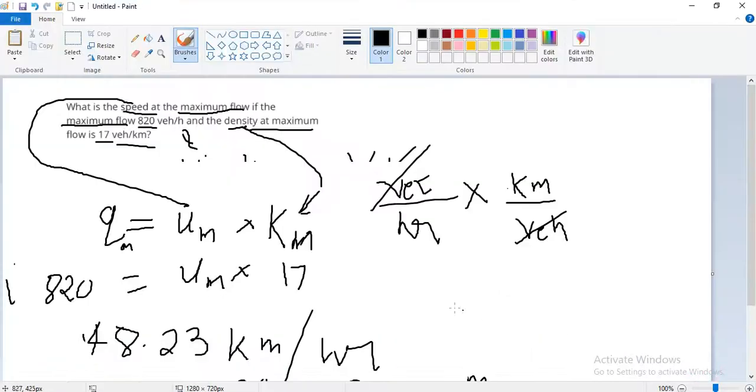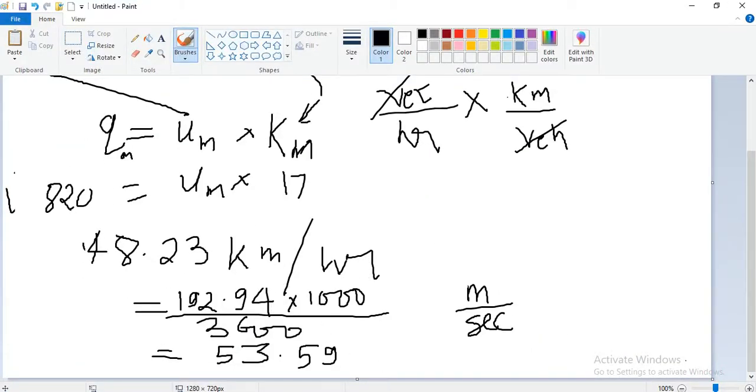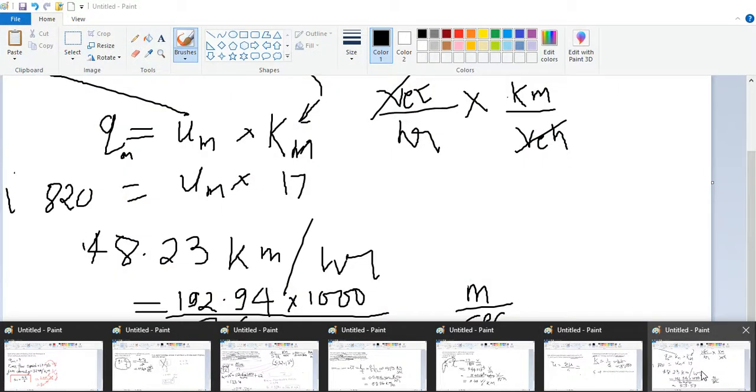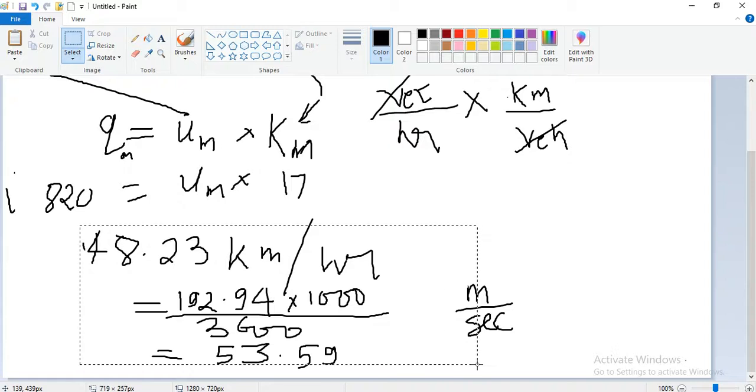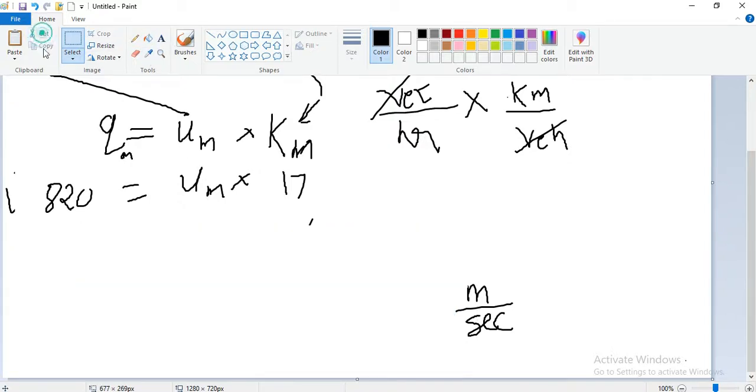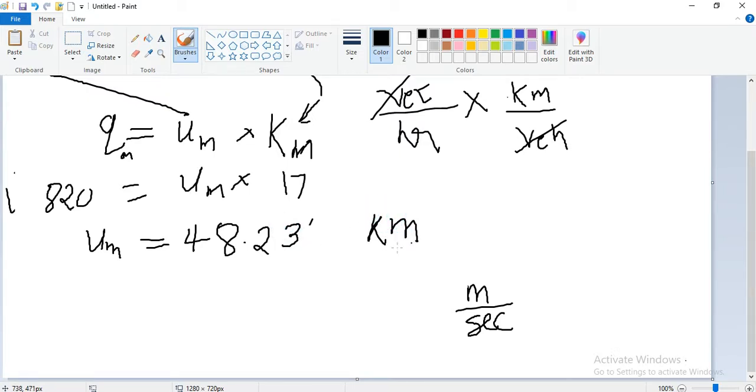We need to convert it into meter per second, so multiply it by 1000 and divide it by 3600.